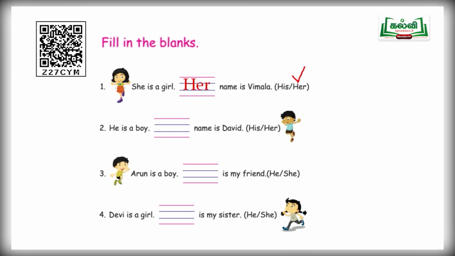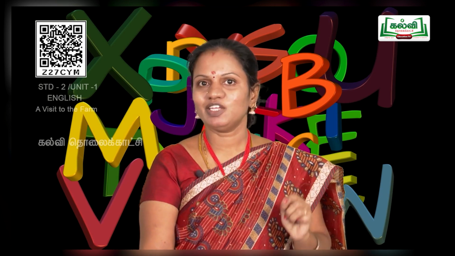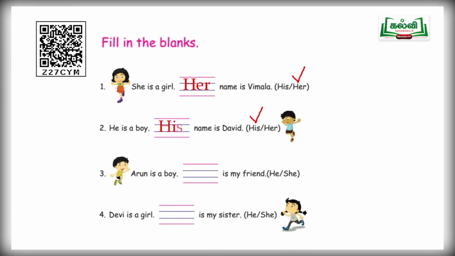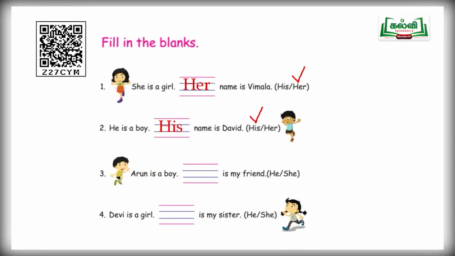H-E-R. Her. And next one, he is a boy. Dash name is David. And your two options are his and her. He. What is the meaning for he? Avan. Very good children. His name is David. And your third question, Arun is a boy. Dash is my friend. So your two options are he and she. He. Arun is a boy. He is my friend. H-E.